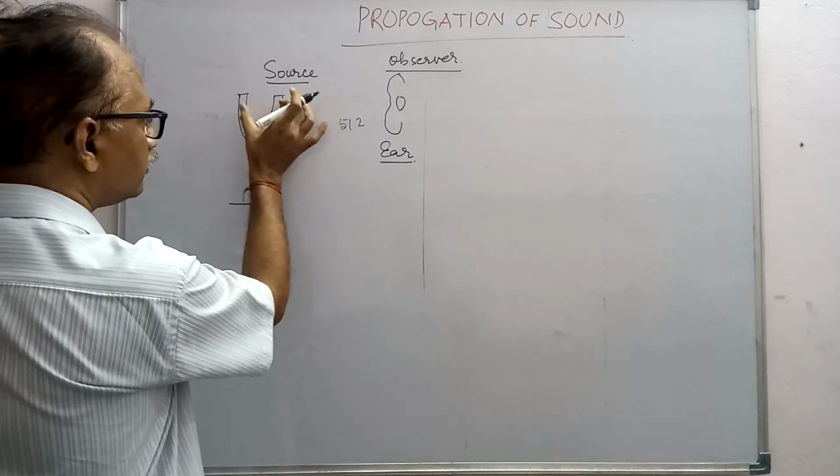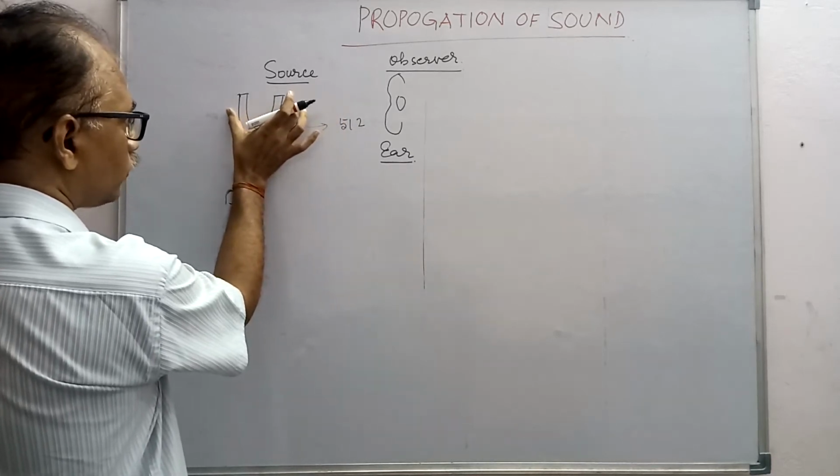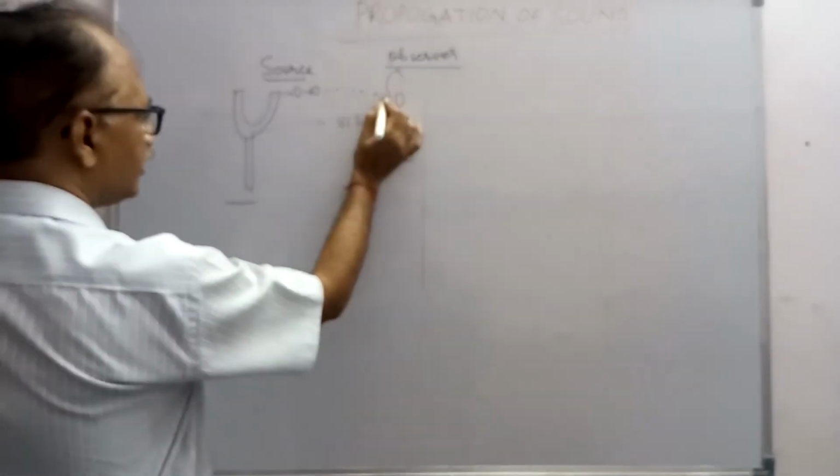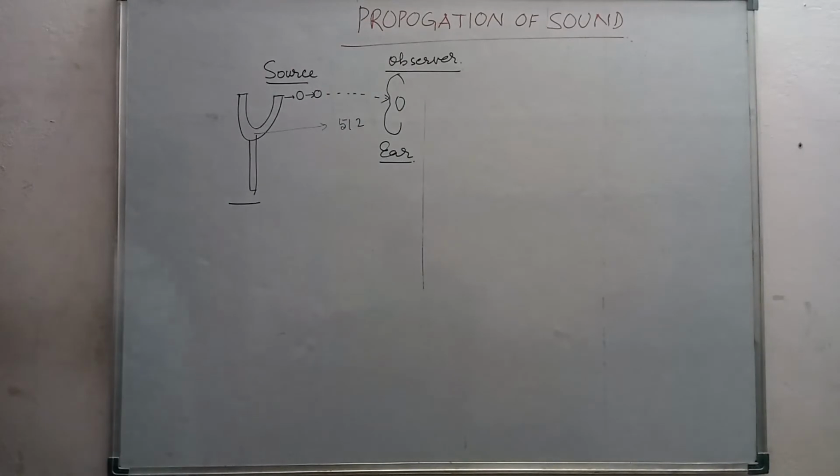Now, in between the source and the observer, there is air, that is the medium, molecules of air. When this vibrates, it gives the vibration to the nearby molecule. This molecule gives it to the next molecule, and so on. It reaches the observer.